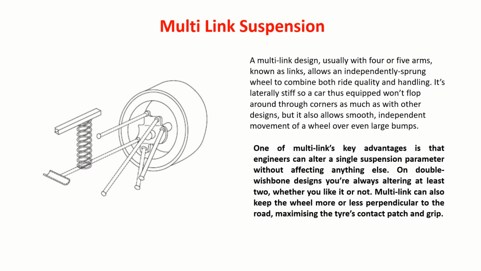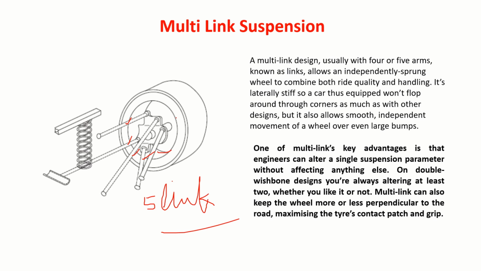Sometimes you want to have better control. For each constraint you can use one link. So then you get 5 links like this. Then you call it a multi-link suspension. One of multi-link's key advantages is that engineers can alter a single suspension parameter without affecting anything else. On double wishbone designs, you are always altering at least 2, whether you like it or not. Multi-link can also keep the wheel more or less perpendicular to the road, maximizing the tire's contact patch and grip.